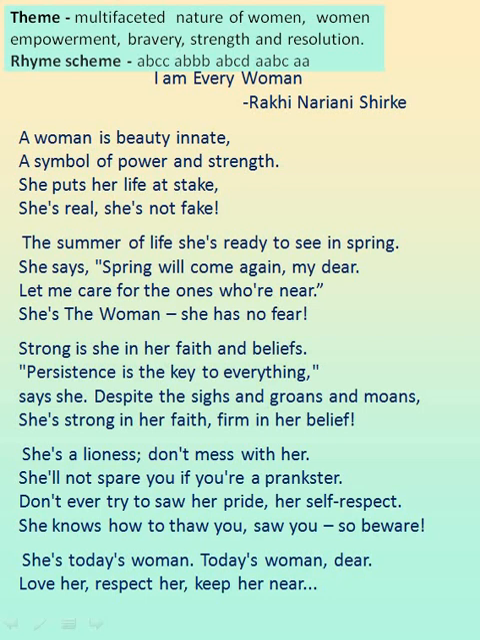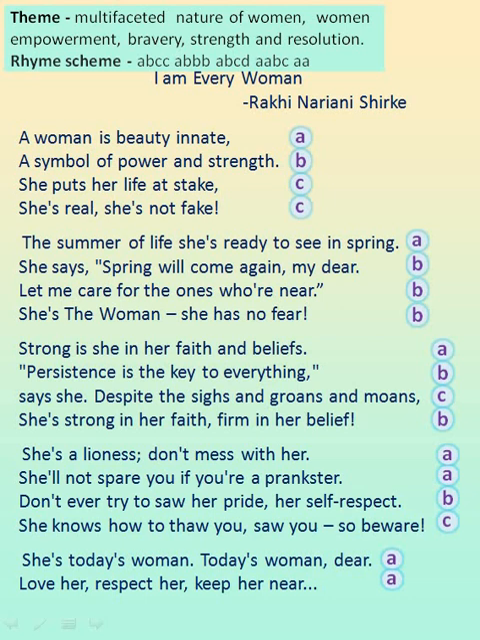Let us see the rhyme scheme. The poet has used different rhyme schemes in the different stanzas. The poet has used the rhyme scheme of A, B, C, C in the first stanza. Here you can see the last word of the first line is innate. The last word of the second line is strength. They don't rhyme with each other, so we use B for the second line. Whereas the third line and the fourth line rhyme with each other, stake and fake, so we use CC.